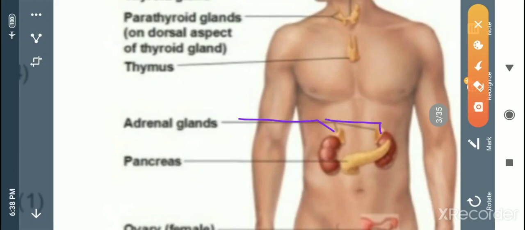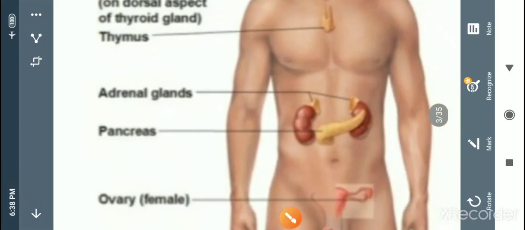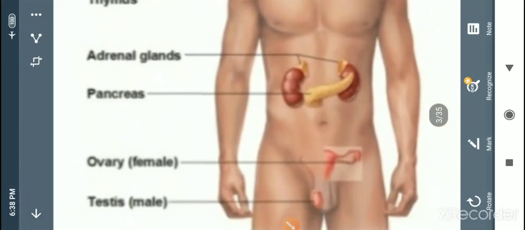Another name for the adrenal glands is the suprarenal glands, meaning above the surface of the kidneys. And the pancreas also plays a role as an endocrine gland, which secretes some hormones and enzymes.